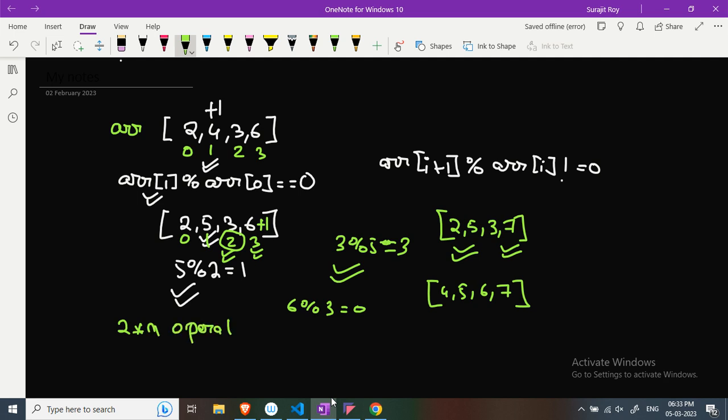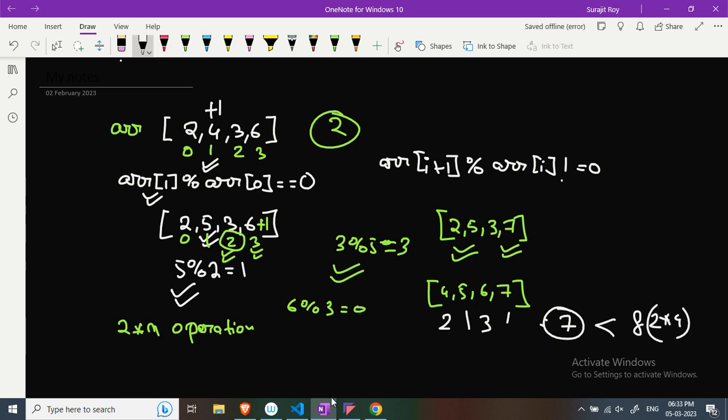And how many times did I add plus 1 to this array? Only 2. If you check the differences, 4 minus 2, here they have performed two operations. 5 minus 4, one operation. 6 minus 3, 3, and 7 minus 1. So they have performed a total of 7 operations, which is less than 8.